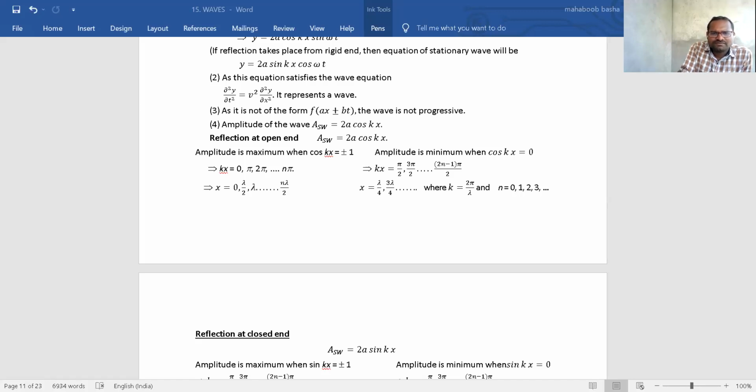Y1 is equal to A sine omega t minus kx, whereas Y2 is equal to A sine omega t plus kx, because it is traveling in the negative x-axis. The first is traveling in the positive x-axis. But there is a phase change, no? Due to that phase change, an extra phase pi will be added, so due to that it will become minus.